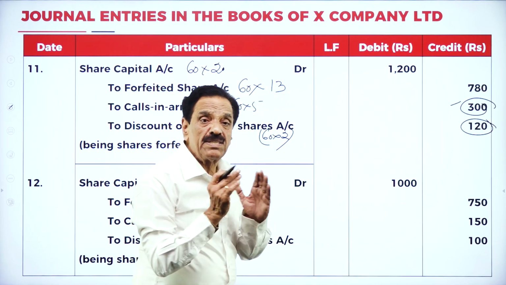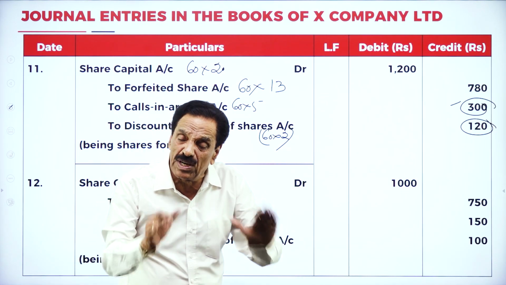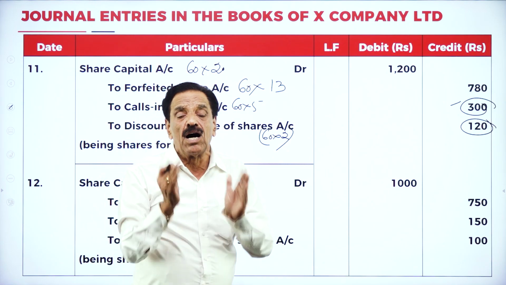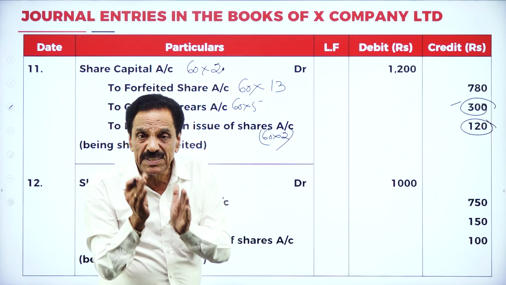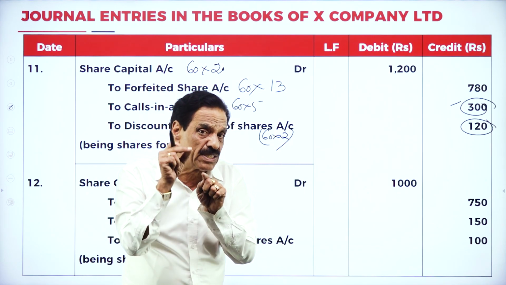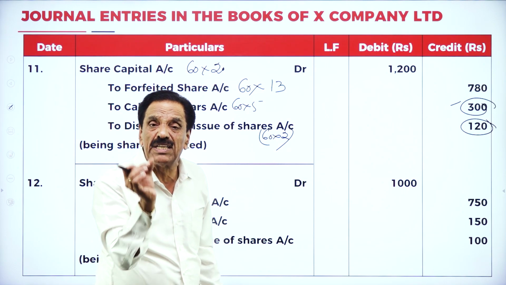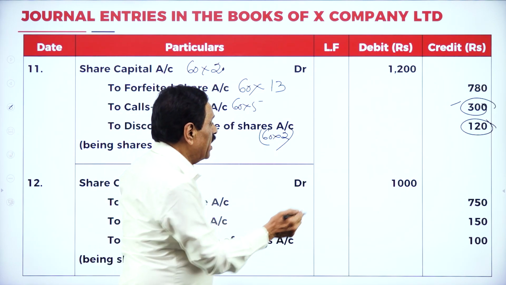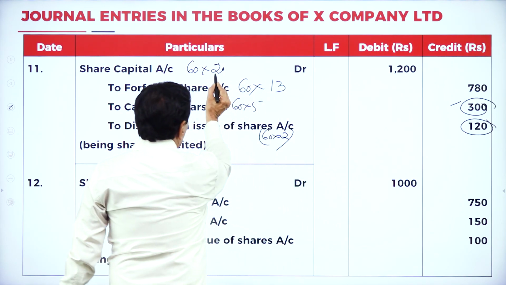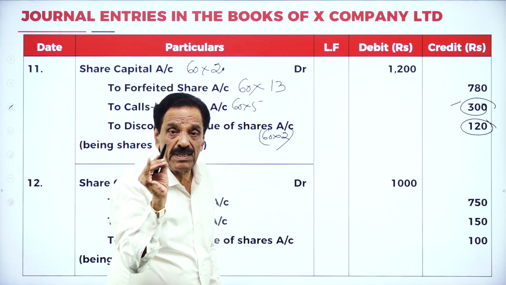How much discount is there? Because you are showing how much money? 20. It is not 20. It's only just 18. We say 2 rupees discount. So as per accountancy we have to show discount separately. You are showing the face value, how much? 20. It is not 20, it is only just 18. So we are showing the discount 2 rupees here, 20 rupees here. The difference is 18. I will repeat for the students.